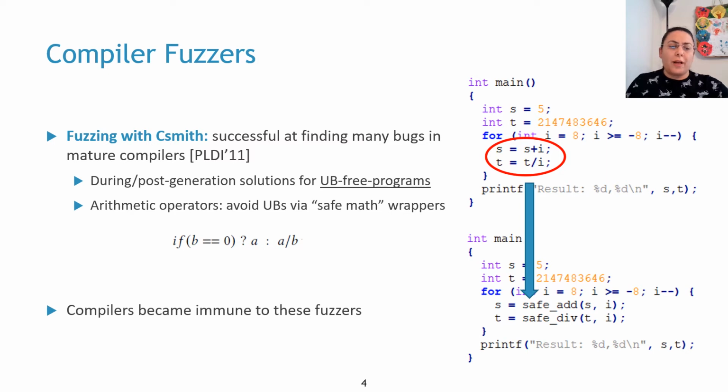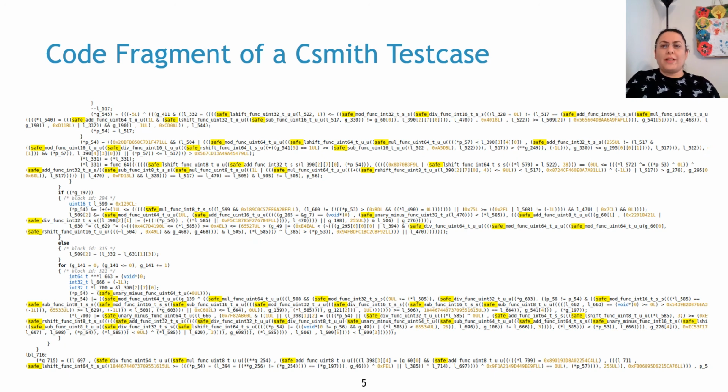Over time, compilers became immune to these fuzzers, and in the next slide, we present our observation and hypotheses that led to new bug reports. This is a code fragment of a real test case from Csmith, where we can see the safe math wrappers everywhere, also for multiplication, shift, and modulo, besides add and division.